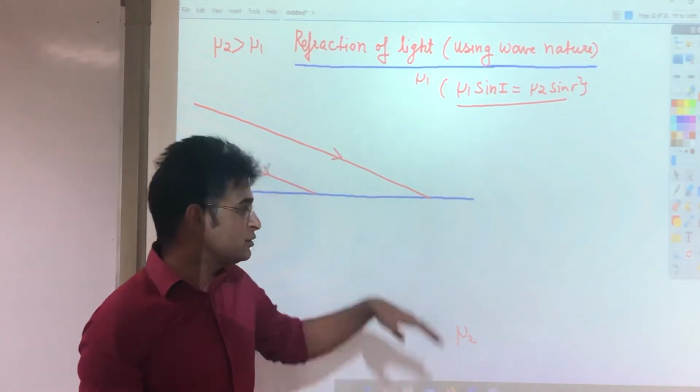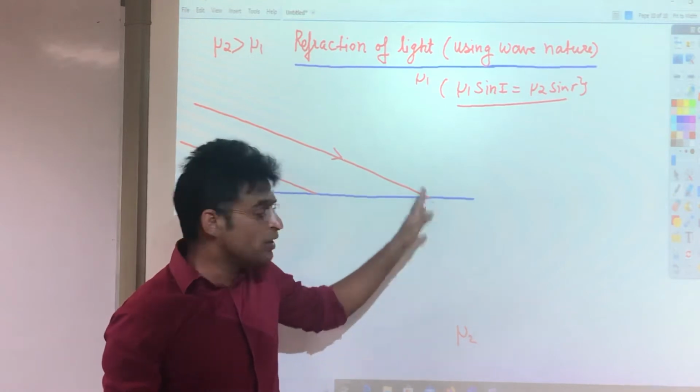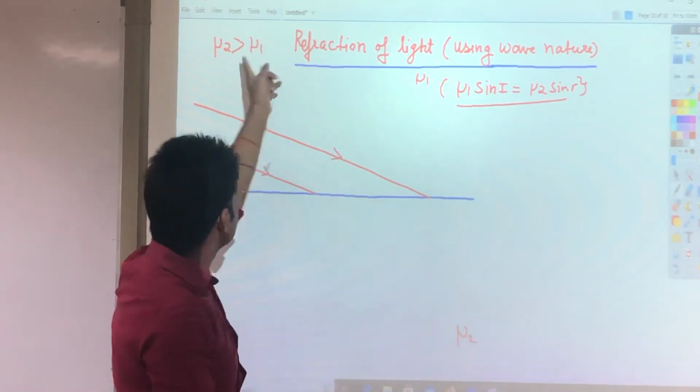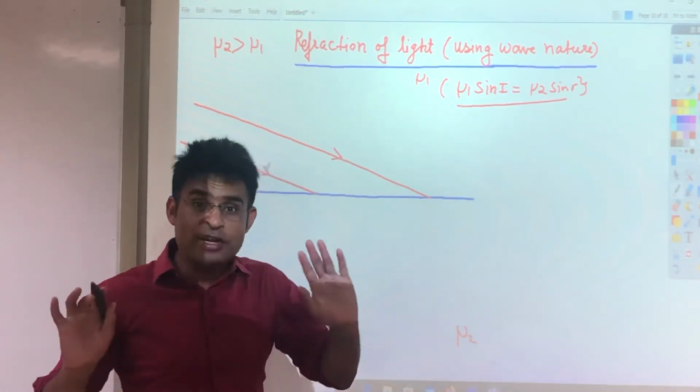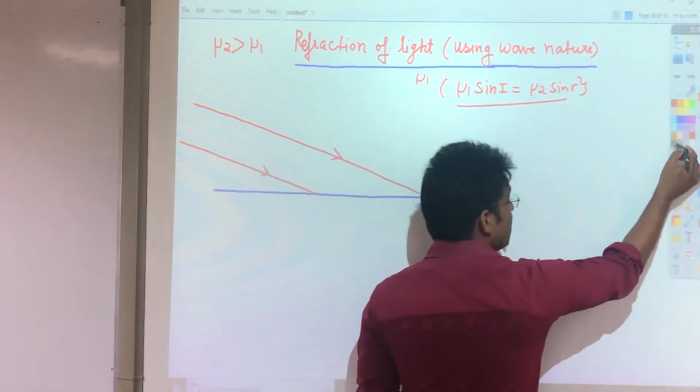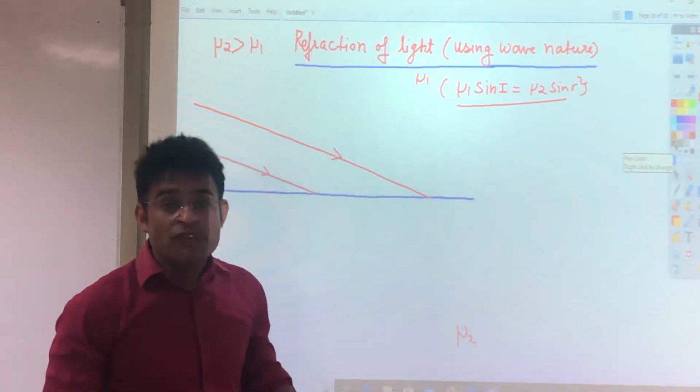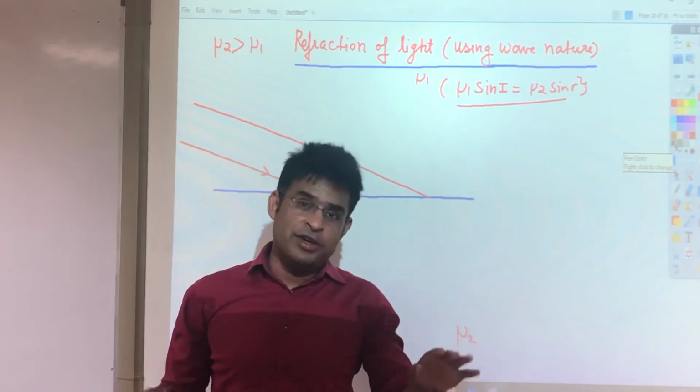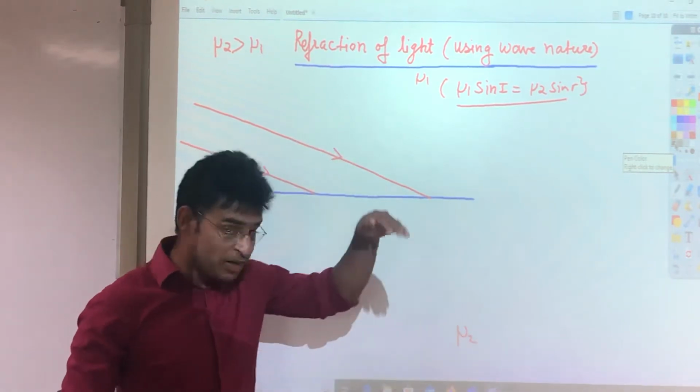Now this one is the incident ray of light, a parallel beam of light striking on this surface. Obviously this will refract and enter the second medium, but we know mu2 is greater than mu1, so it will bend towards the normal. So this light ray will bend towards the normal.